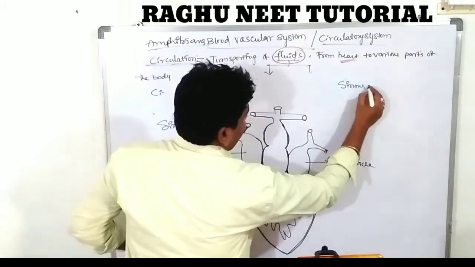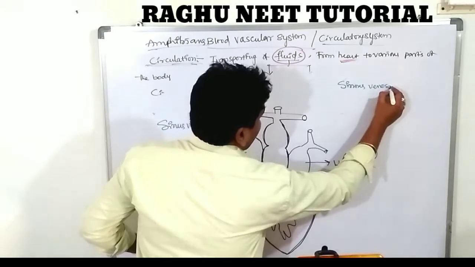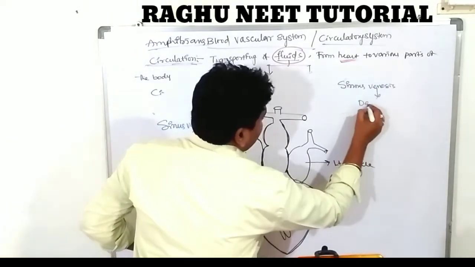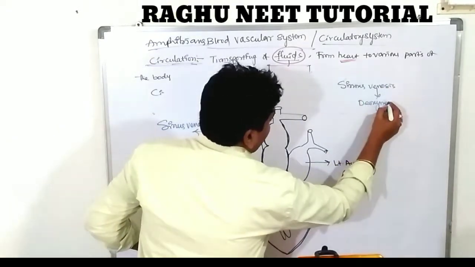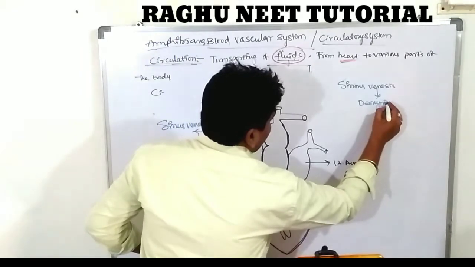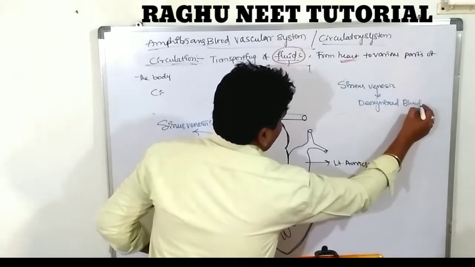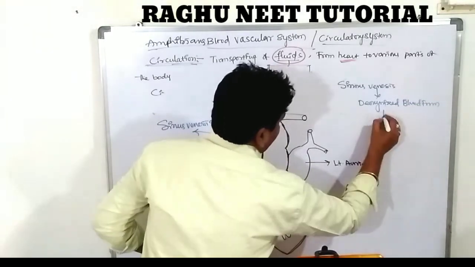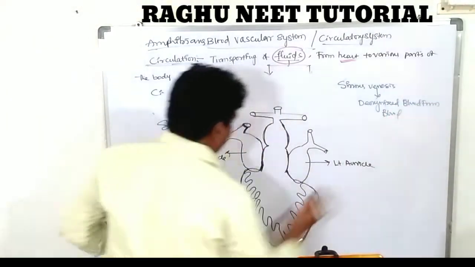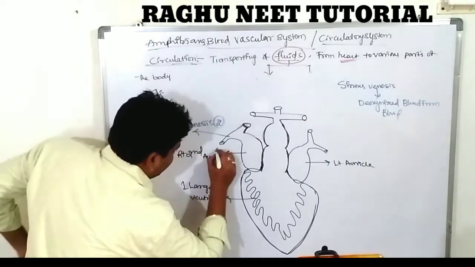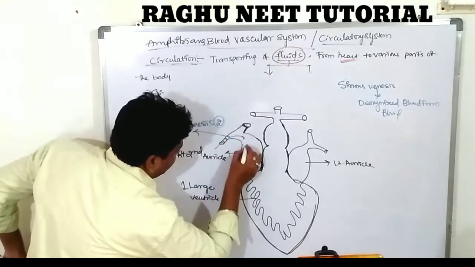Sinus venosus carries deoxygenated blood from various parts of the body. Are you clear? So it is collecting deoxygenated blood. The deoxygenated blood we are indicating in blue color.